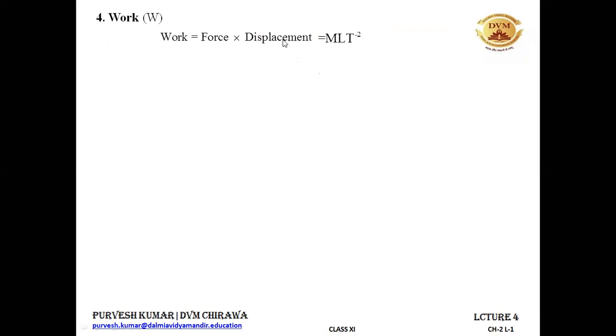And for displacement, it is L. So you can write it like this, MLT minus 2 multiplied by L. So it becomes ML2 T minus 2, because this L and this L get multiplied and become L square. So the dimensional formula for work is equal to ML2 T minus 2. All right or not?